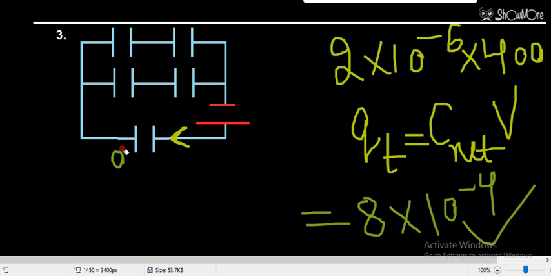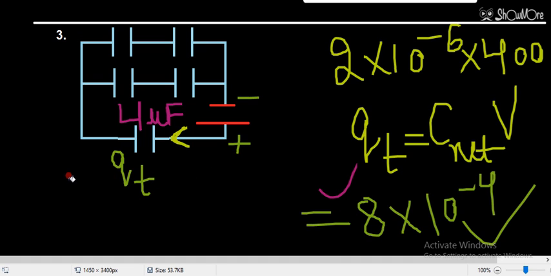The total charge is flowing through this capacitor, because from the battery the total charge is coming. So some voltage will drop here. This capacitor has a capacity of 4 microfarad. Qt we have calculated.